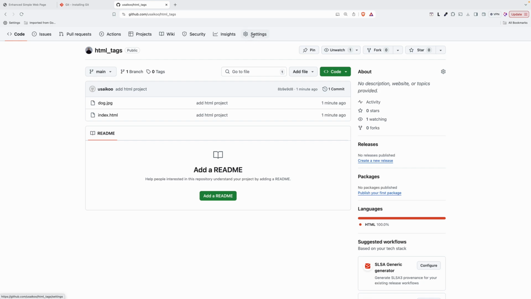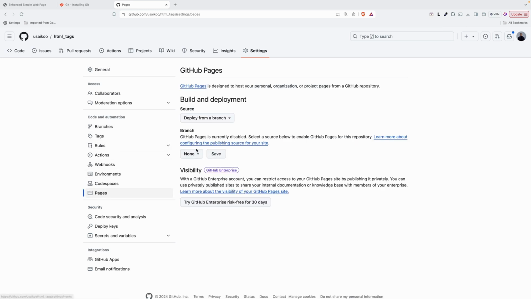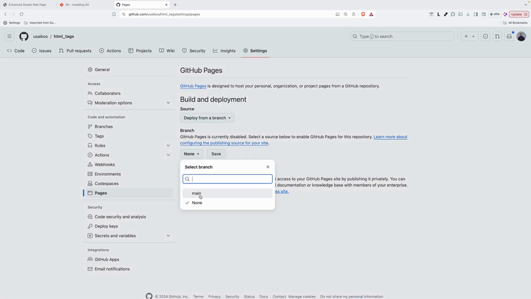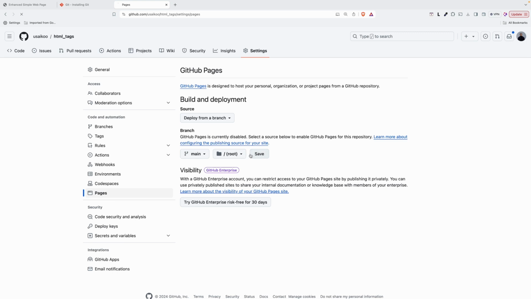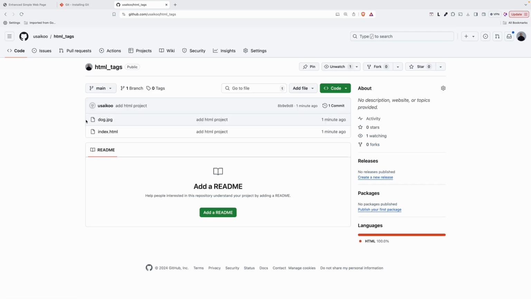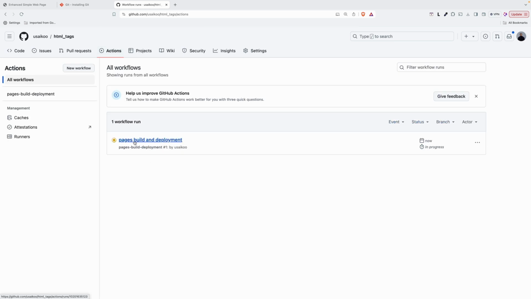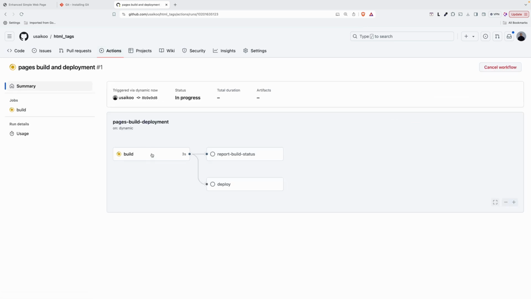So here you go to the settings. This is an optional part, you don't need to, but if you want to learn, you can keep going. And the pages, after that, you can host. So this one, main, and then you say save. After that, it will find the root directory. There is an index.html, so it already knows that. In the actions, you will see page build and deployment. So it's building, you just need to wait.